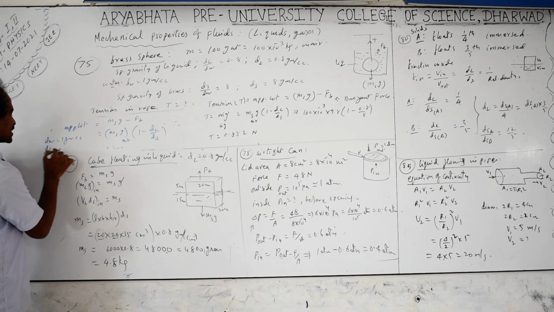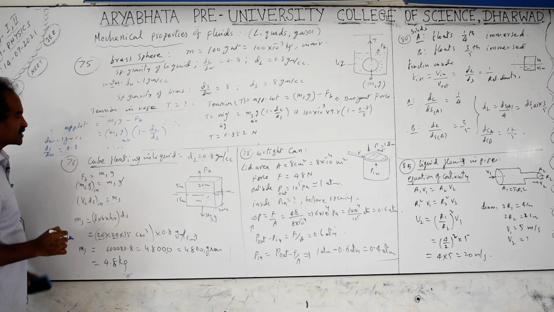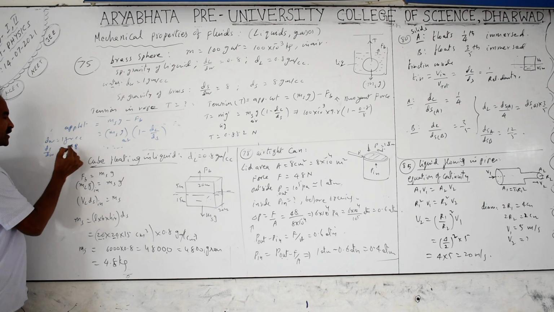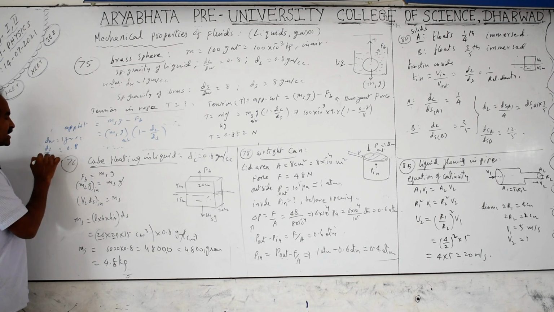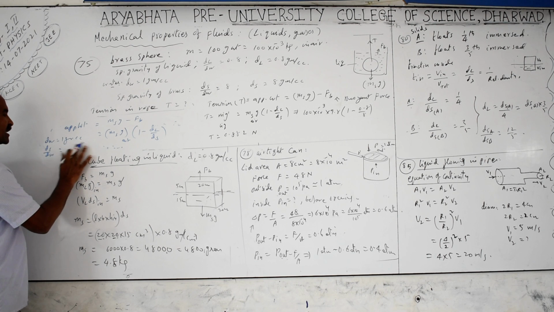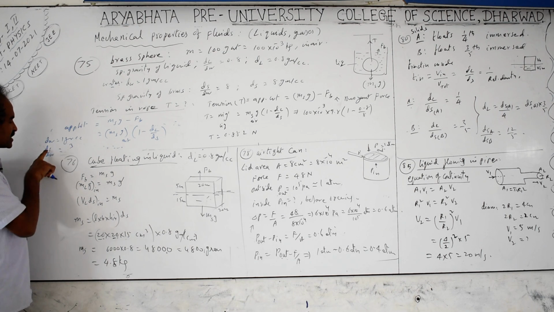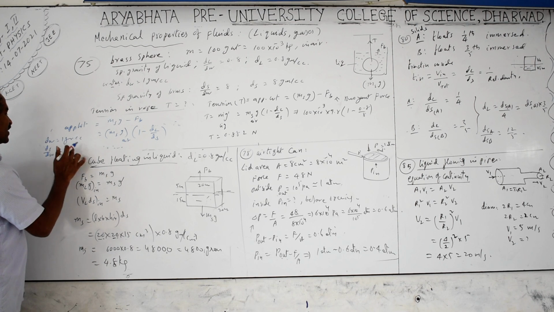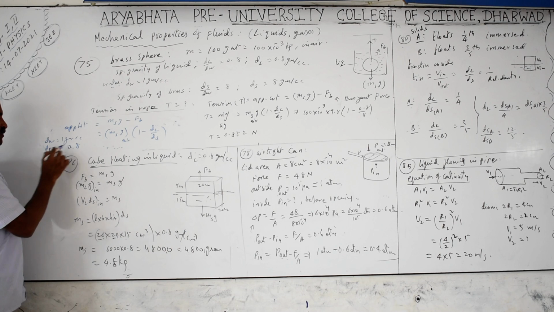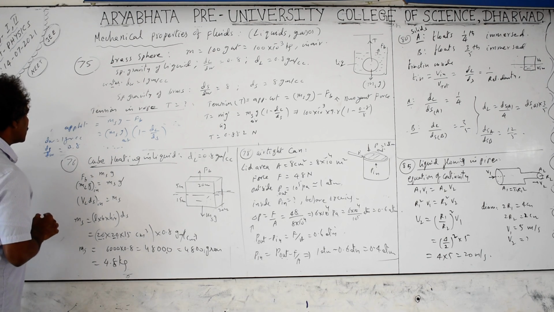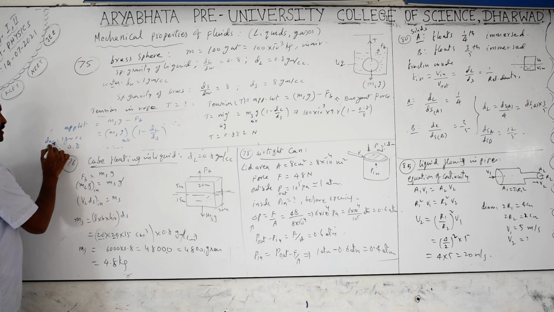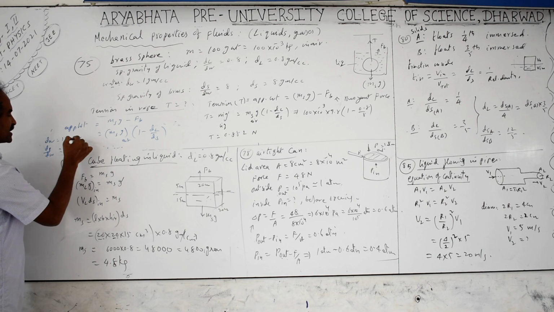If the relative density is given as 0.8, 0.9 like this, if the relative density is 0.8, it means the density of the solid is less than the density of water. If the given relative density is 3, it means the density of the solid is 3 times more than the density of water, so it sinks. If the relative density is given as 0.8, 0.9 like that, it means the density of the solid is less than water, so it floats. And for water, the density is 1 gram per centimeter cube.